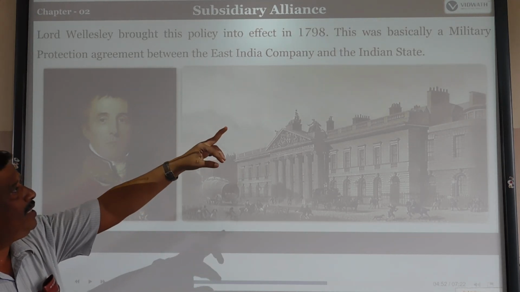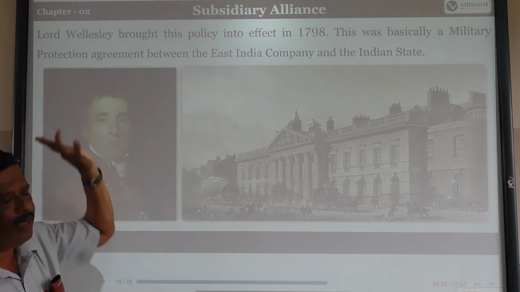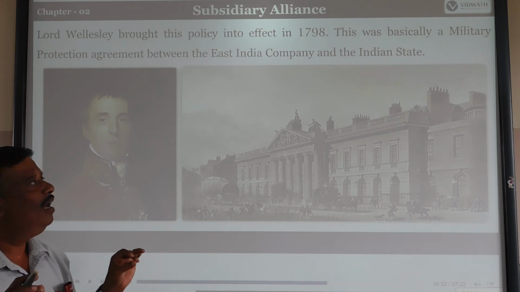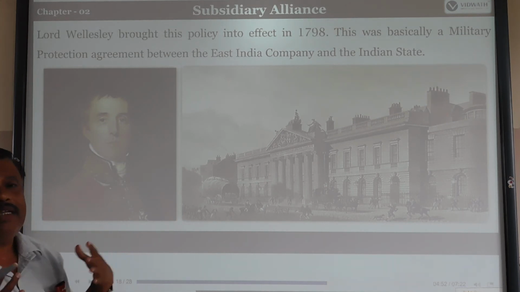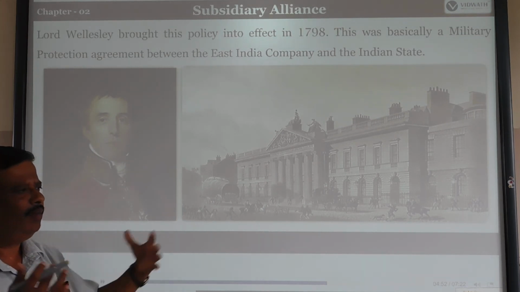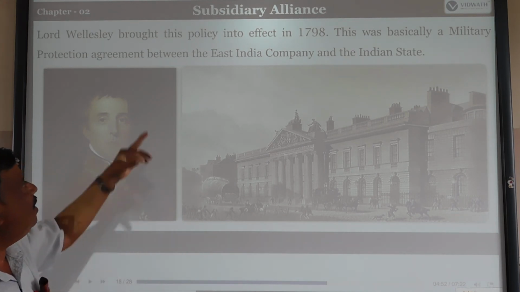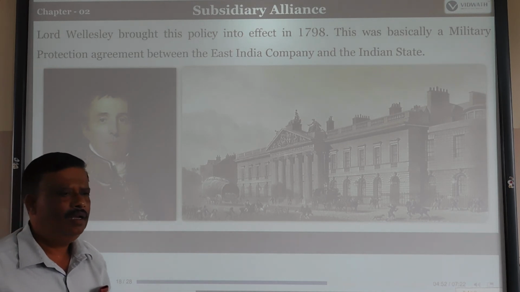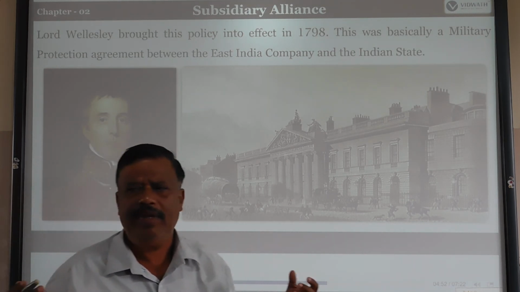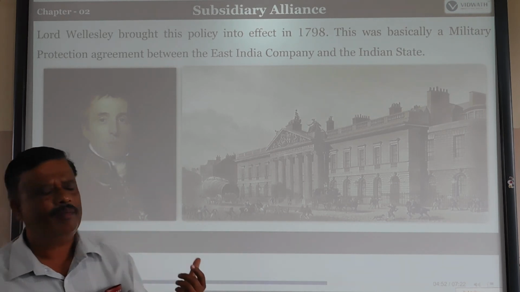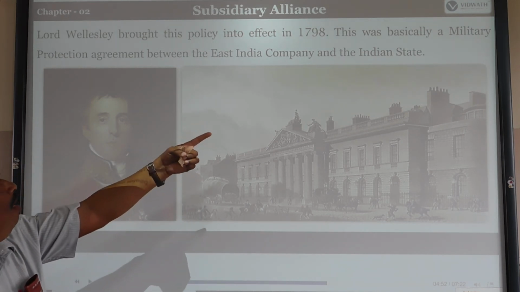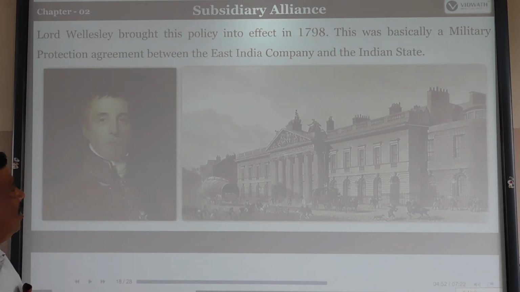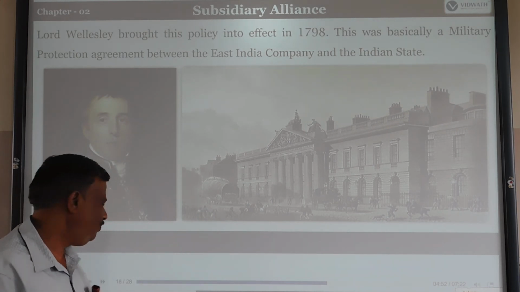This was basically a military protection agreement between the East India Company and an Indian state. That is called subsidiary alliance.